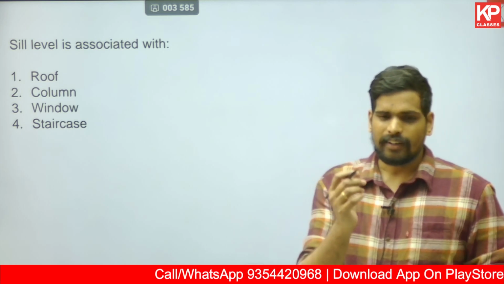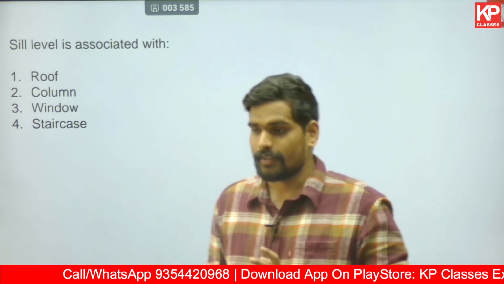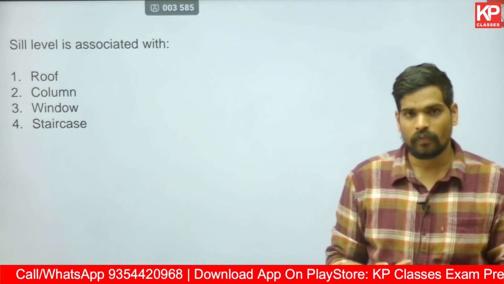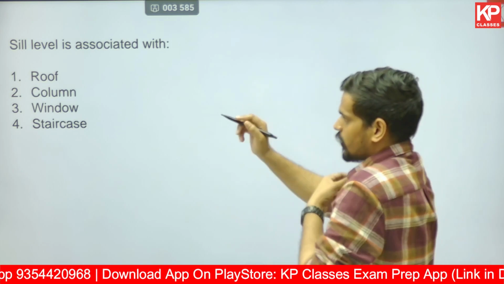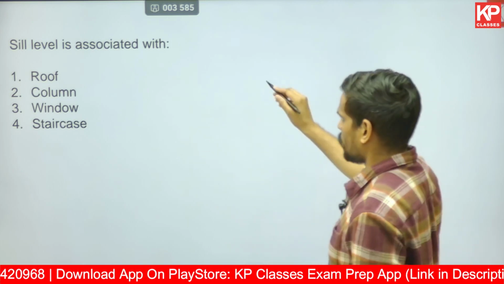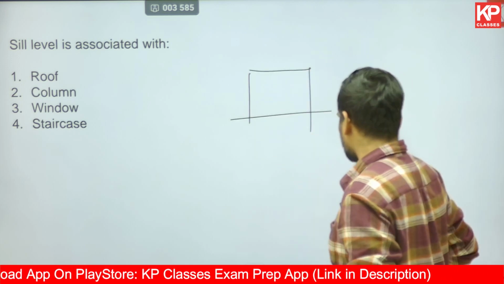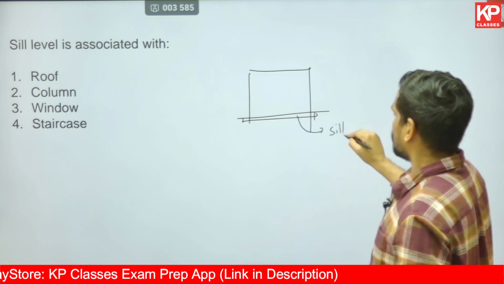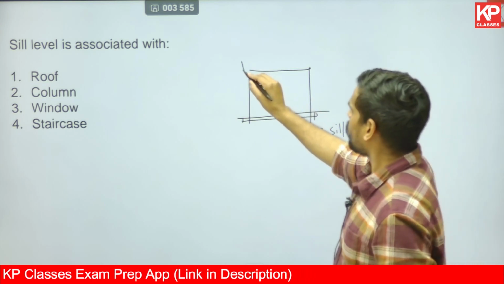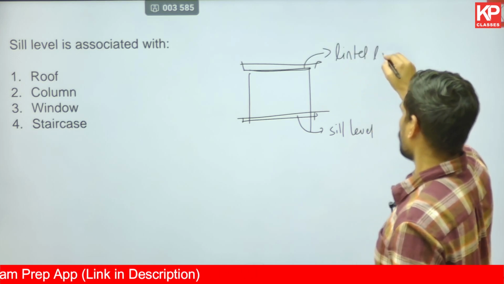The first one, sill level is associated with architectural terminology and parts of a building. If you have studied this portion of building construction, which by the way is included in our 50-day course in detail already. So sill level of a building is associated with which part? Roof, column, window or staircase. So basically, if you look into a window in a wall, sill level is associated with the bottom level of a window. This is referred to as the sill level, and the top portion of the window is referred to as the lintel level generally.